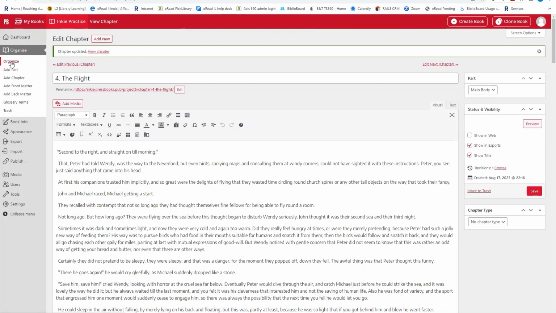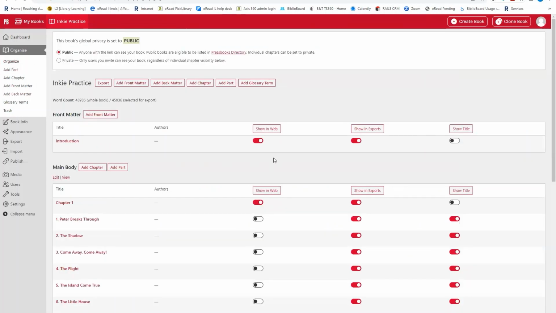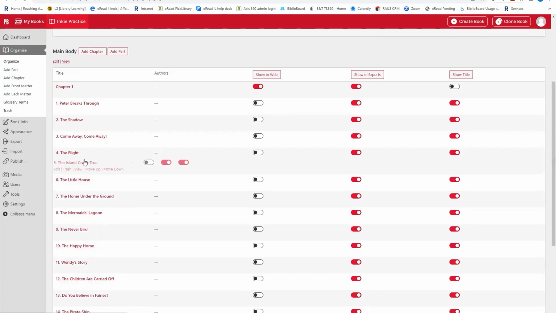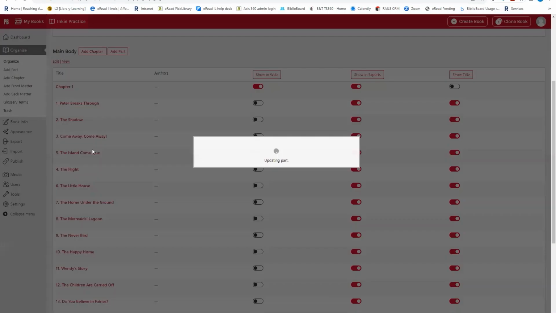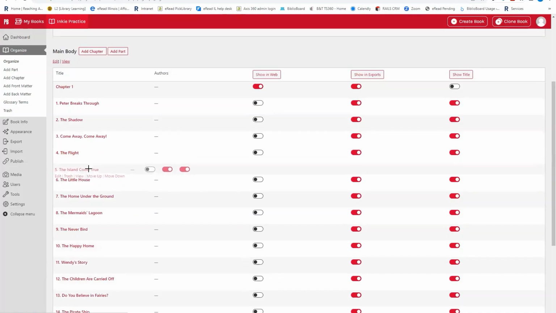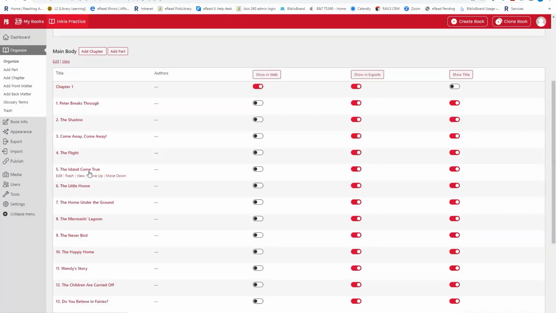Let's go back to organizing our text. The other thing I can do, along with just editing the text itself, is this: let's say that I'm reviewing this and I say, okay, everything is written just how I want it to be, but I think this chapter actually needs to come before the chapter before it. So I can just click and drag this chapter and reorganize my text if I wanted to. Again, I'm not going to do that to J.M. Barrie, so we're going to put chapter 5 back where it belongs.